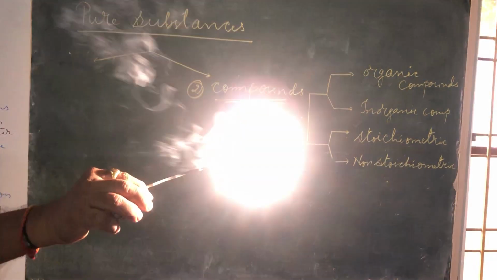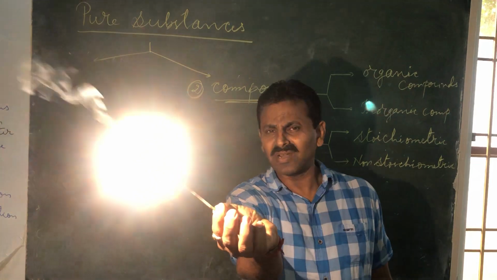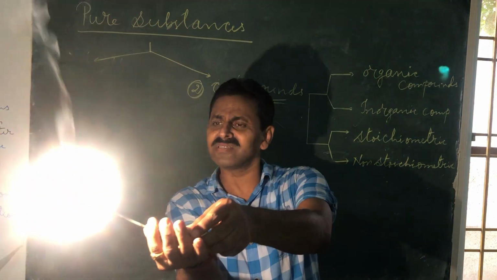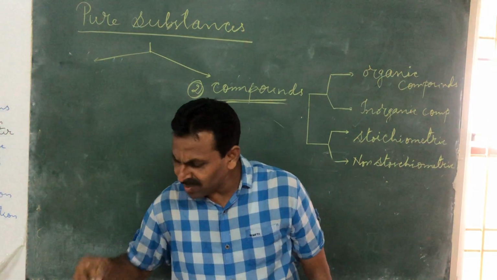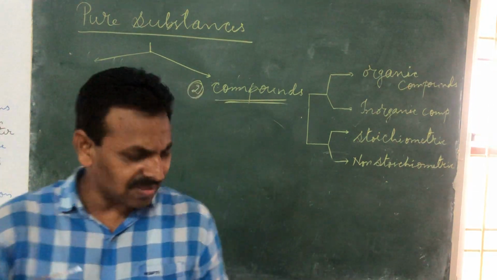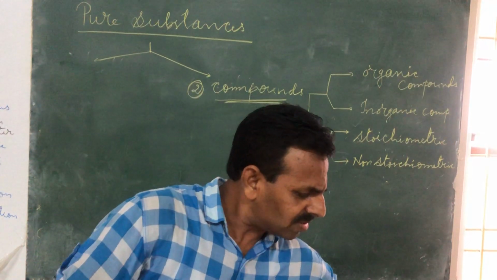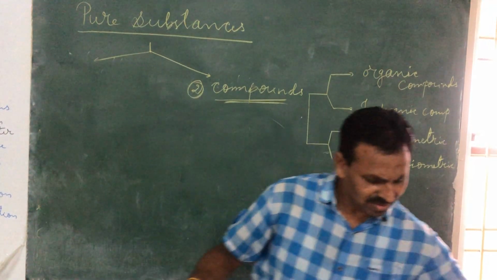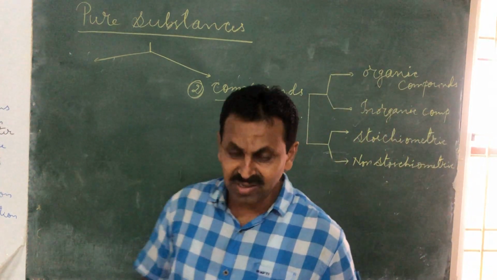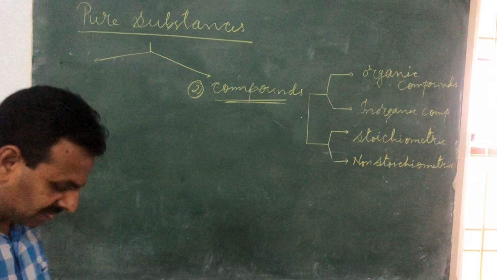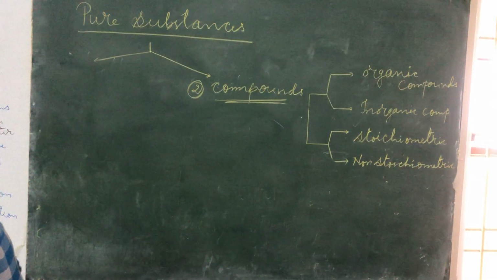See, dazzling white we call it. Now magnesium is reacting with oxygen, same oxygen. And what happened? When magnesium reacts with oxygen, a new compound is formed. And that new compound is nothing but magnesium oxide. I am writing the formula of that now.